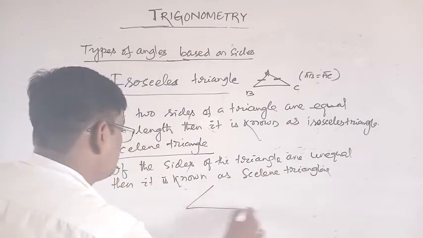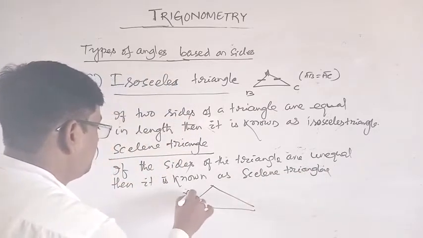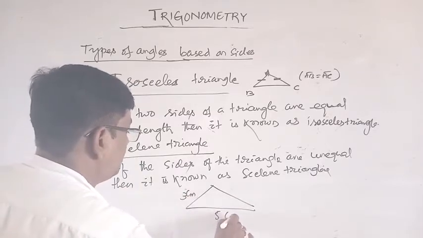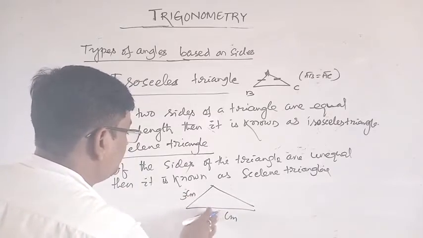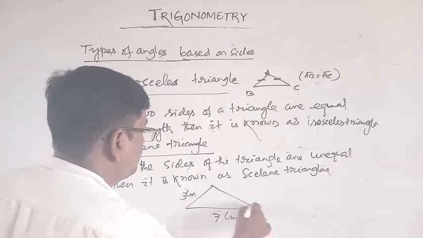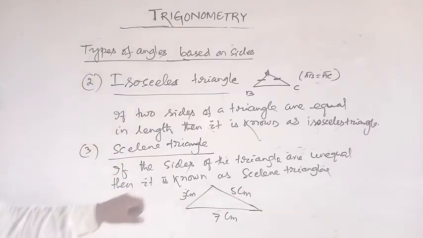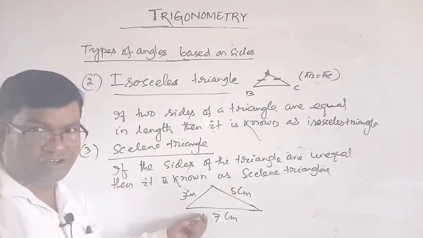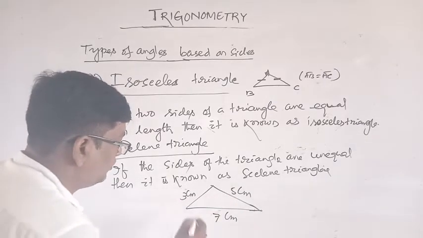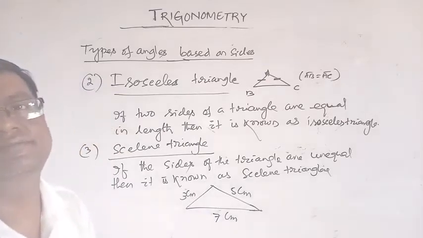This is, suppose, 3 centimeter, this is 5 centimeter, this is suppose 7 centimeter, and this is 5 centimeter. These three sides are not equal, so this is called a scalene triangle. Okay.